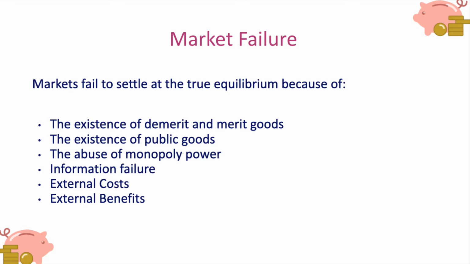And sometimes we simply don't know how good or bad something is, or how much of that particular thing we should consume or produce. So information failure can lead to market failure. Also, the existence of externalities, whether they be costs or benefits, can cause markets to fail, because externalities aren't taken into account by the market.